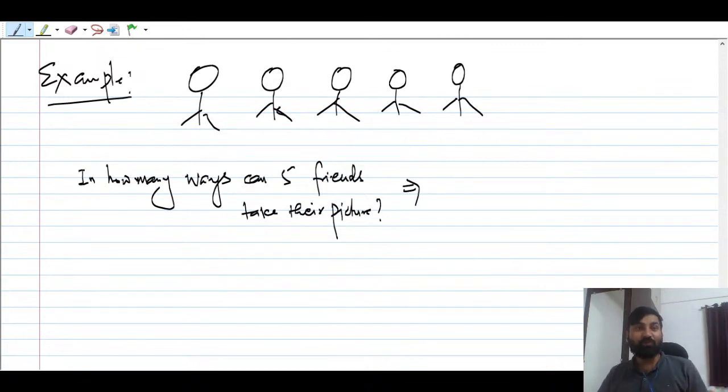Will you swap the positions and try to take one picture, second picture, third picture, fourth picture? Oh my god, it is going to be a cumbersome process. So you should know the concept, you should recall the mathematics, guys. That is why I always suggest don't leave mathematics. It is going to make your life easier.